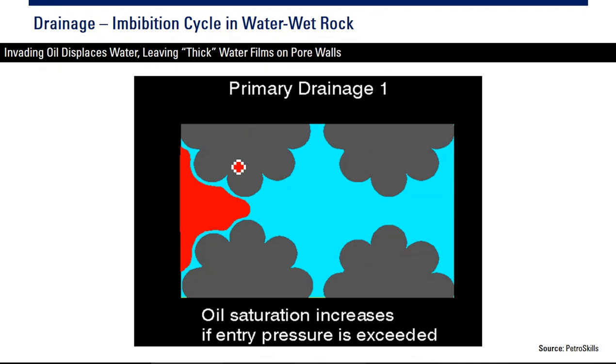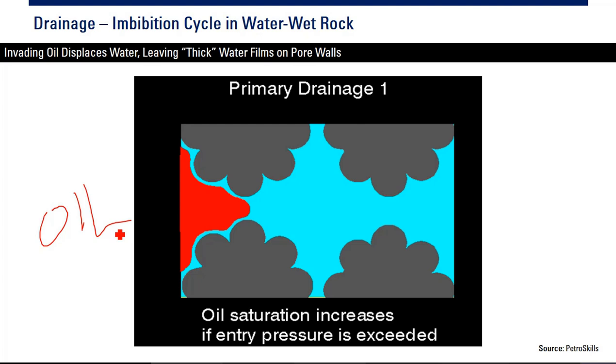Then invading oil displaces water. For example, in the initial condition the reservoir is 100% saturated with water, and then oil comes from the source rock, from the kitchen.